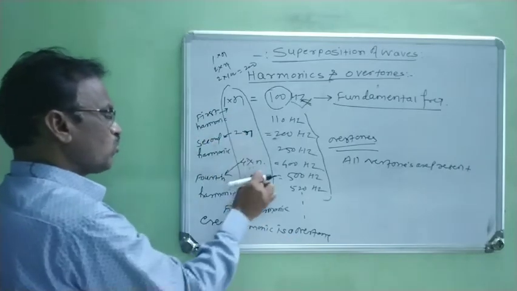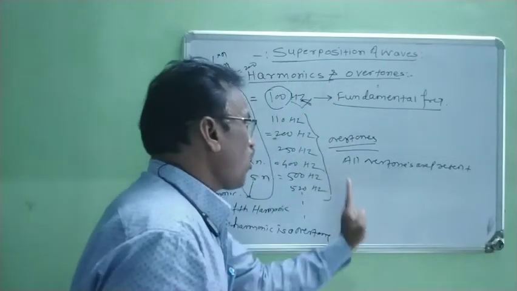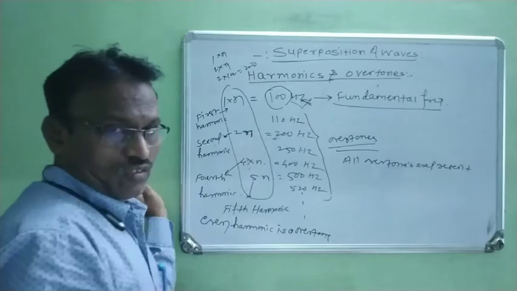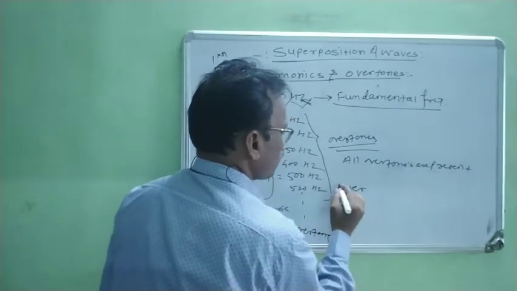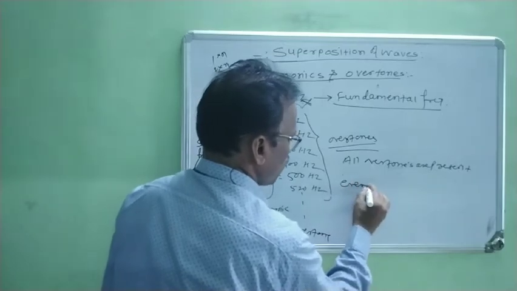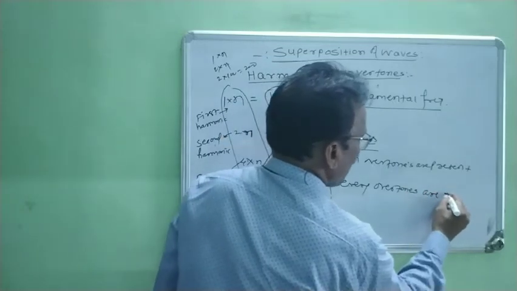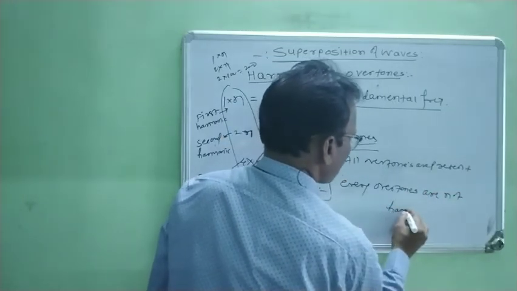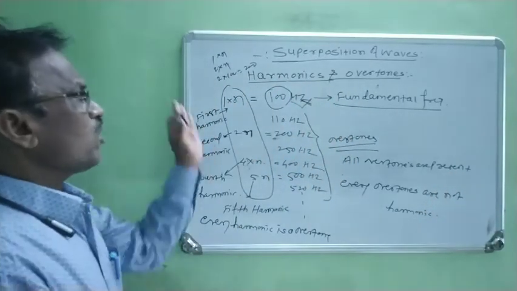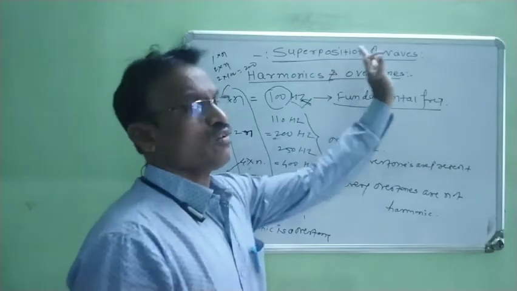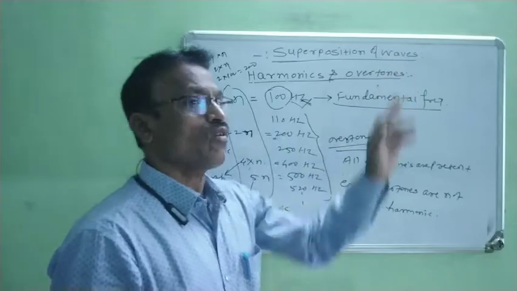This is an overtone. This is an overtone. But all overtones are not harmonics. Therefore, we write here: not every overtone is a harmonic. Right? In this way, we discussed harmonics and overtones. In short, we distinguished between harmonics and overtones.